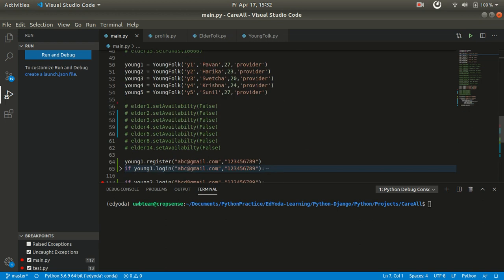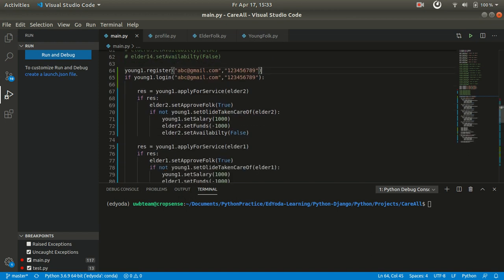First, a young folk has to register in the system. He can register if his email address is not already in our system. Once he is successfully registered, then he can log in.